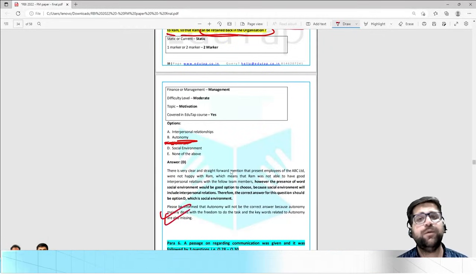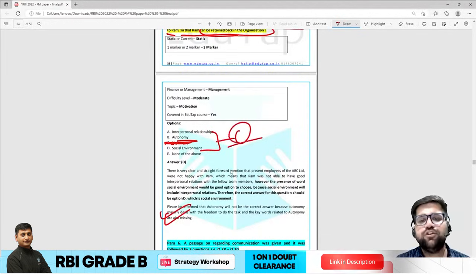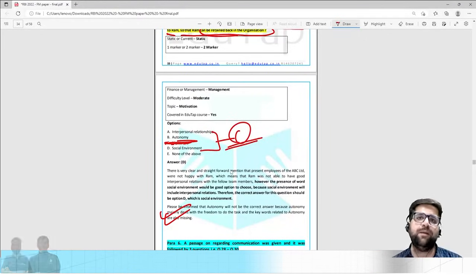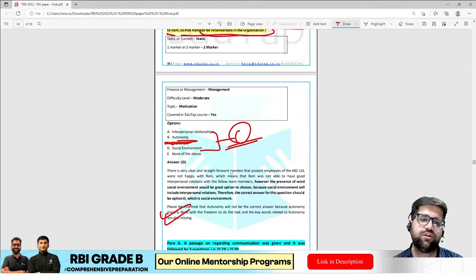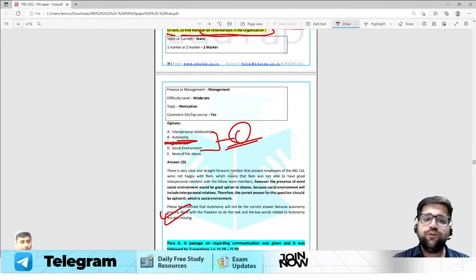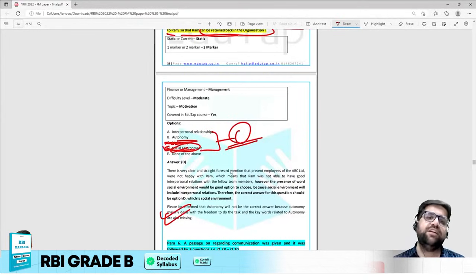That's why the answer cannot be autonomy. But my dear friends, there must be a confusion in your mind about what the answer should be, whether it's interpersonal relationship or social environment. This is a debatable question, but according to the best of my knowledge, social environment is the correct answer because it is a larger subset and it will encompass your interpersonal relationships.